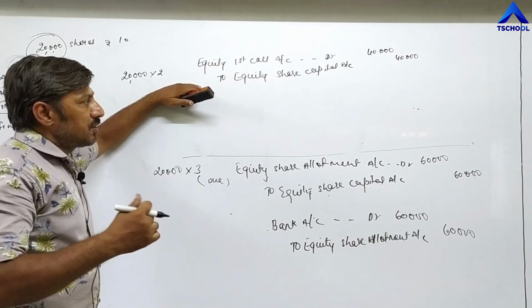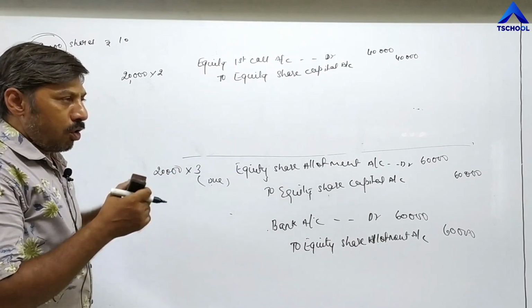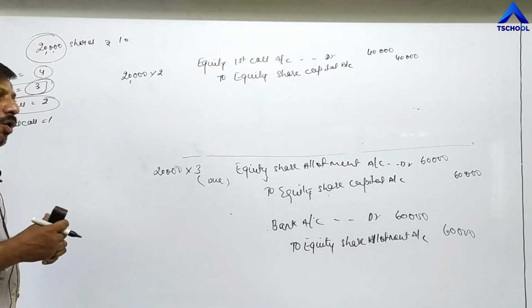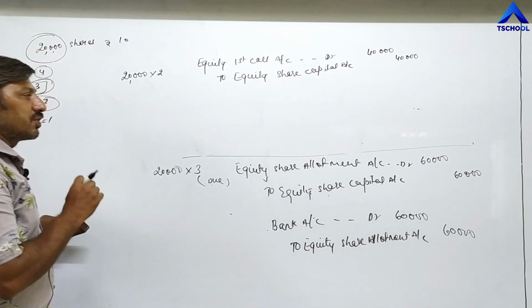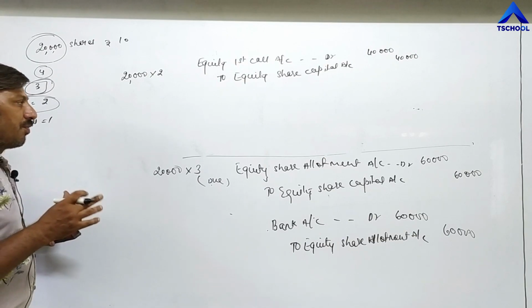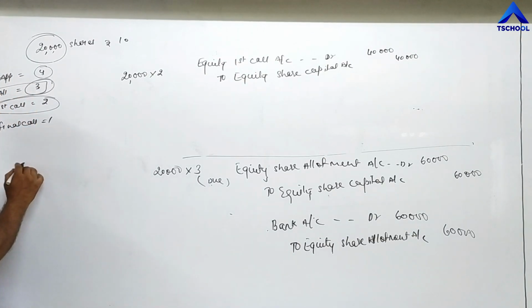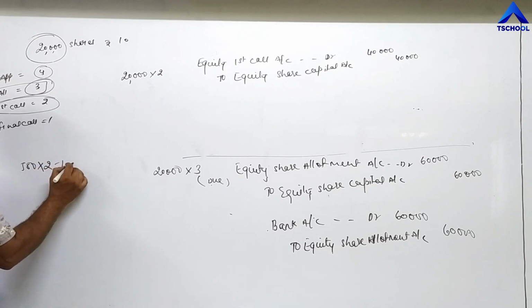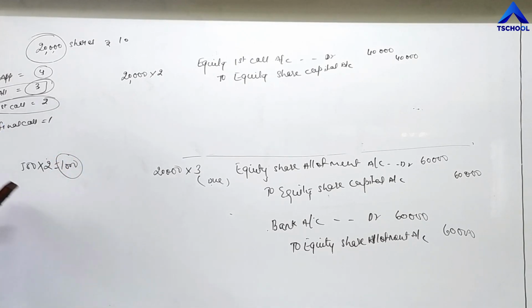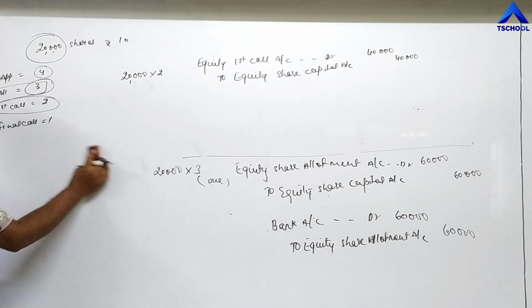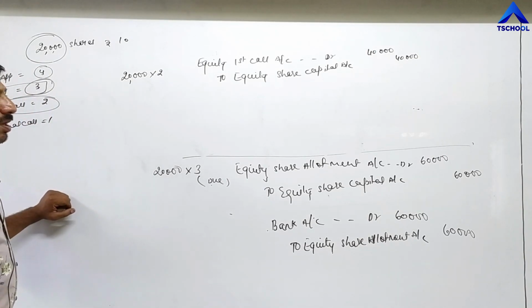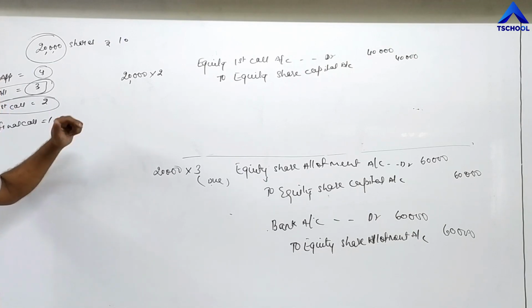When the time comes to pay this first call, all shareholders, again same story, will send the check according to the number of shares purchased by them. For example, I had purchased 500 shares, 500 into 2. So I have to send 1000 rupees of check to the company. Similarly, all investors will send their check on the basis of number of shares purchased by them.